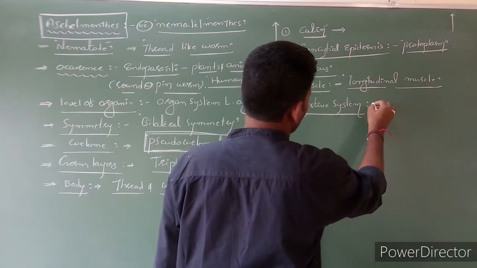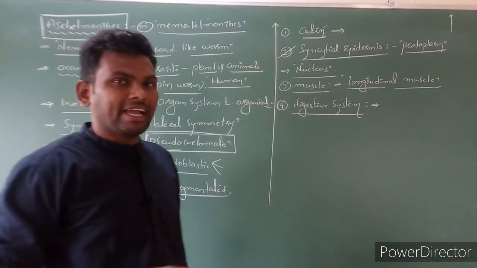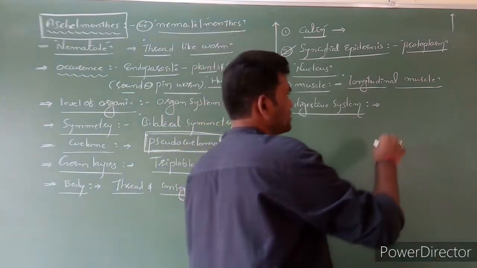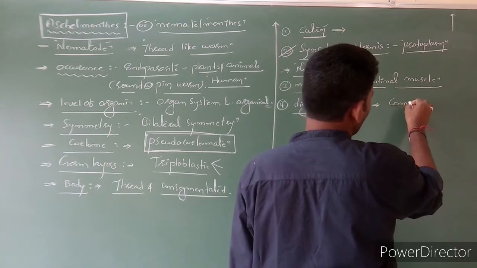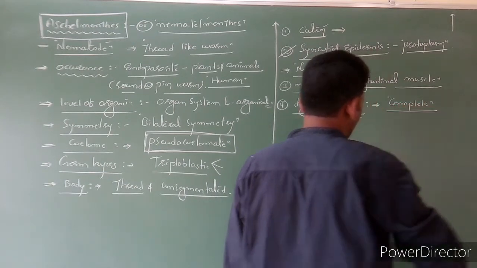Digestive system. In Platyhelminthes, the digestive system is incomplete, but here a complete digestive system can be noticed.